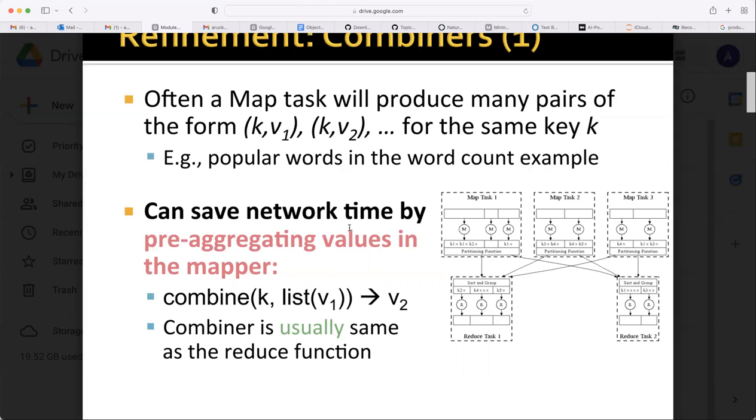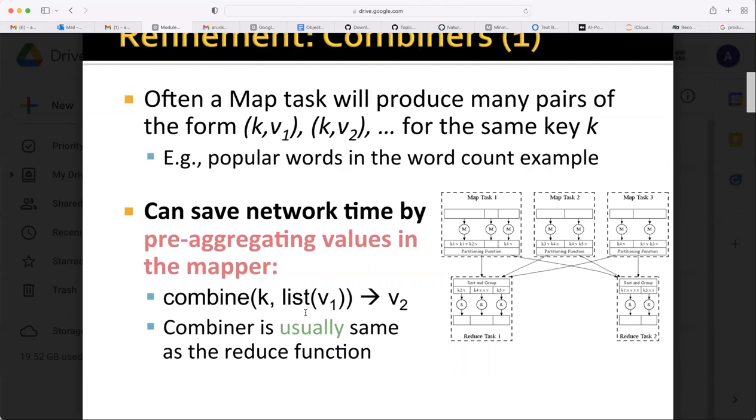We can save network time by pre-aggregating values in the mapper. If you can add up those values and send only aggregated values, it becomes faster because all these key value pairs have to travel through the network. Anytime, sending data through the network is costly. Second, it is slow also. Hard disk to memory is faster. RAM to processing is always faster.